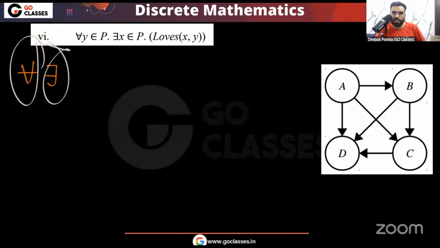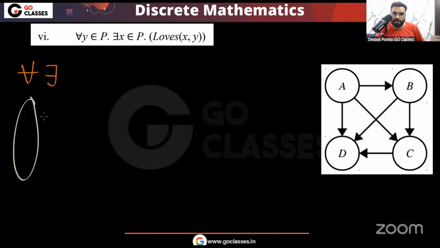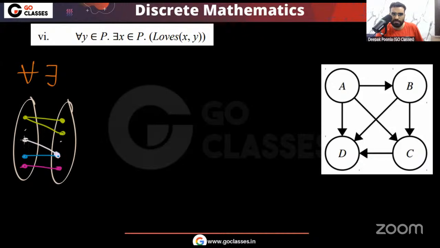Means for everyone there is someone. But remember, for different people, you can have different people. So remember, for all there exists. This simply means that for everyone there should be someone. For this there can be multiple people, that's perfectly fine. The point is, for everyone there should be someone. Different people can map to different people, that is also fine. But for everyone there should be someone. Very simple. So this is for all there exists.